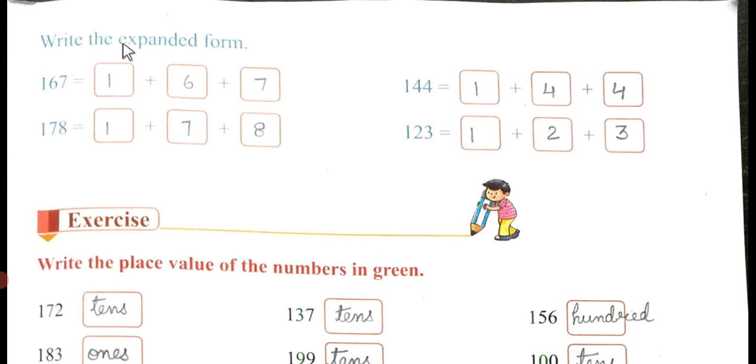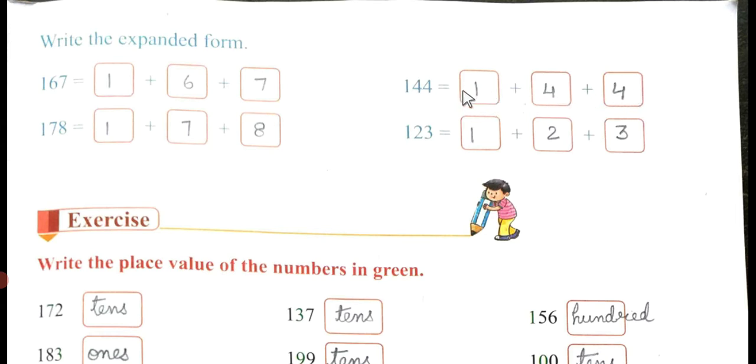I have not done this full exercise for you. I want you to do it by yourself. So you will add 2 zeros here. After 1 you will add 2 zeros, after 6 you will add 1 zero, after 7 you will add 1 zero. So 100 plus 70 plus 8 is 178. So half the work I have done, and half of the work you will do by yourself.